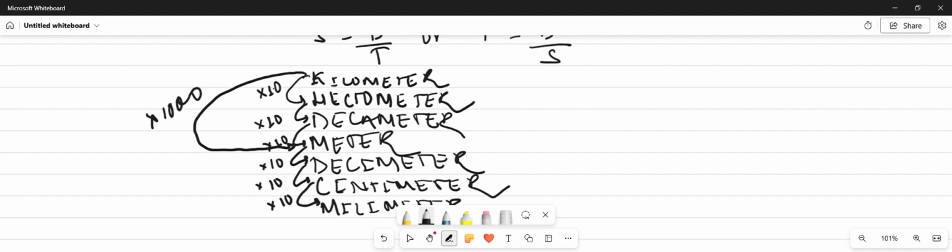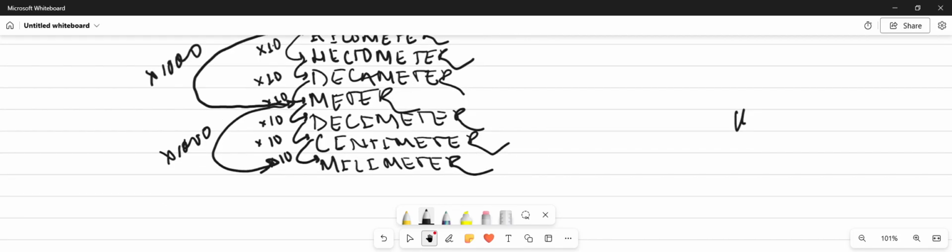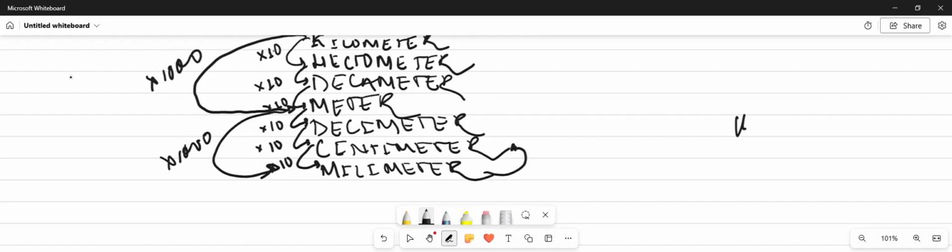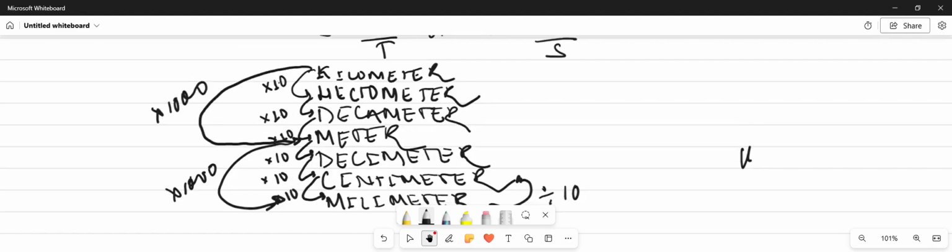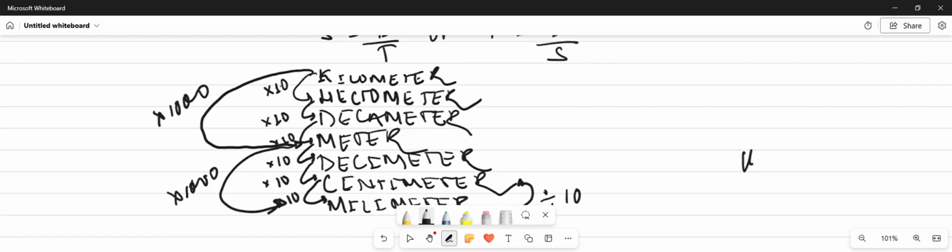Okay, 1 meter is equals to 1000 millimeter. And when we move upward, we will divide it with 10 only. So it was all about the unit of length.